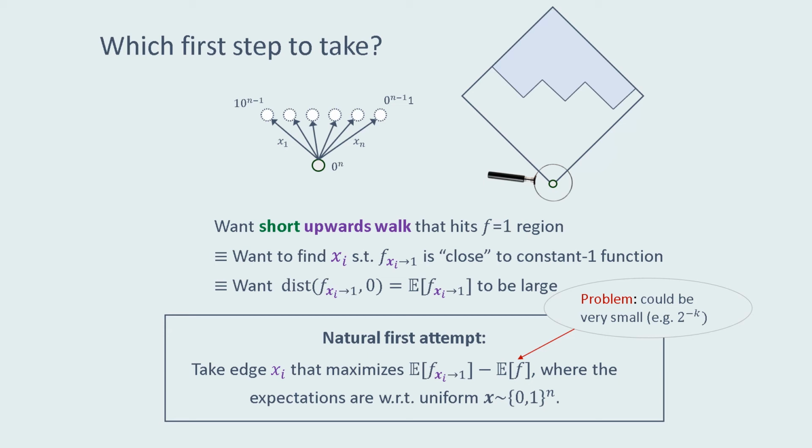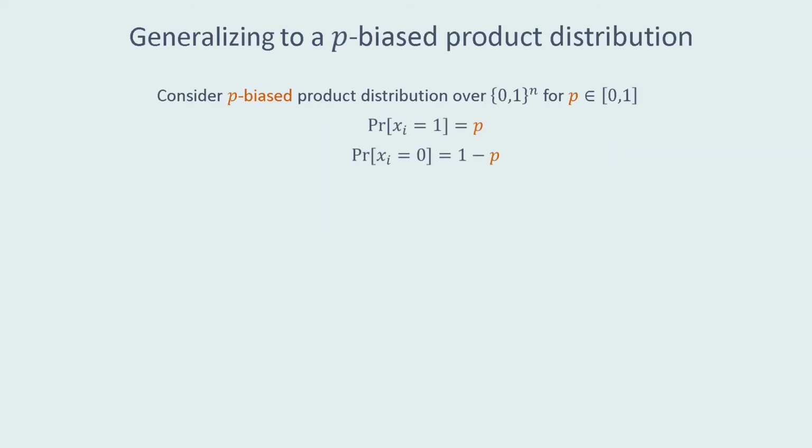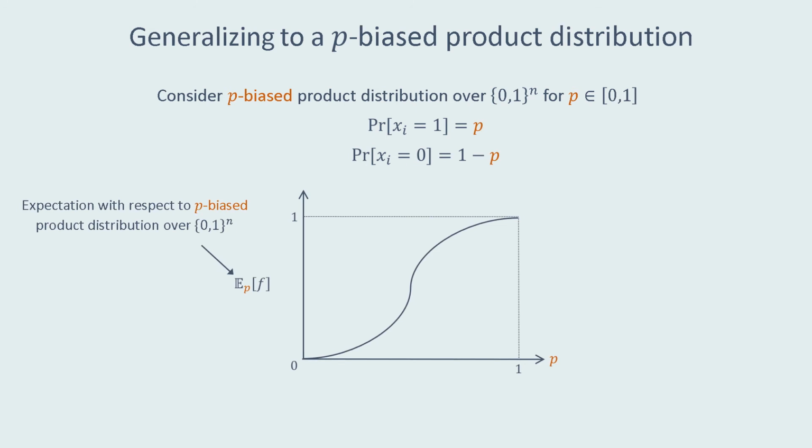To overcome this difficulty, we'll look at a slightly different distribution over inputs, for which we can tolerate weaker expectation estimates. Specifically, we'll look at the p-biased product distribution for a carefully chosen value of p. Recall, this distribution is a distribution over strings such that each coordinate is sampled independently as a p-biased coin toss. We can look at the p-biased expectation of f as we vary p from 0 to 1. If f is non-constant, then the p-biased expectation will be 0 when p is 0, and the p-biased expectation will be 1 when p is 1.